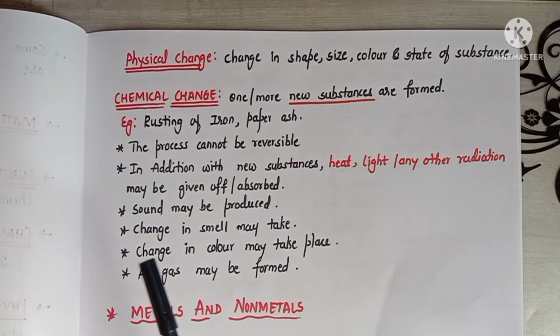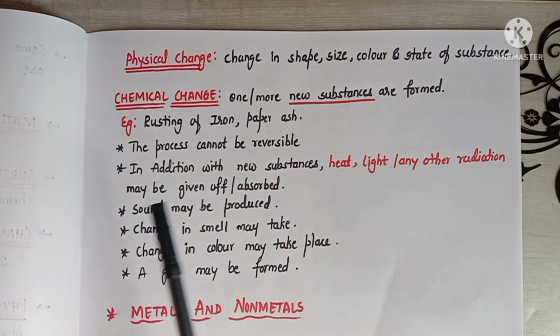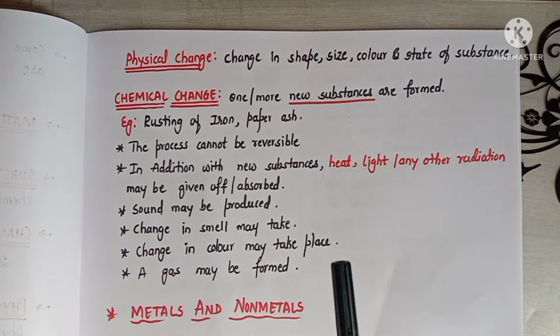And also, sound may be produced in chemical change. There can be a smell in chemical change. Okay. There can be a change in color. And also, gas may be produced in a chemical change.